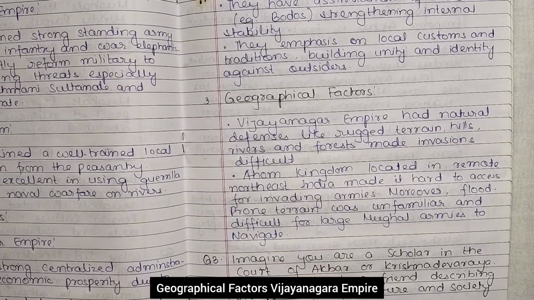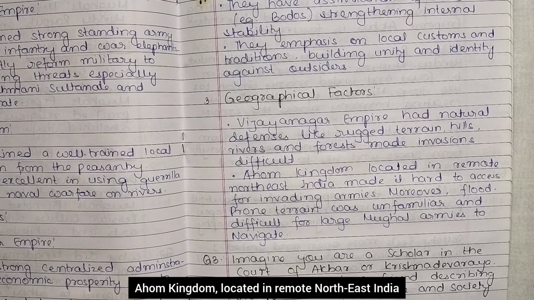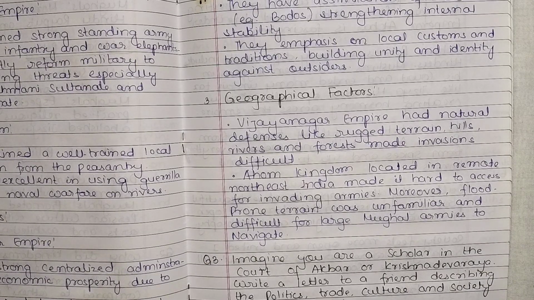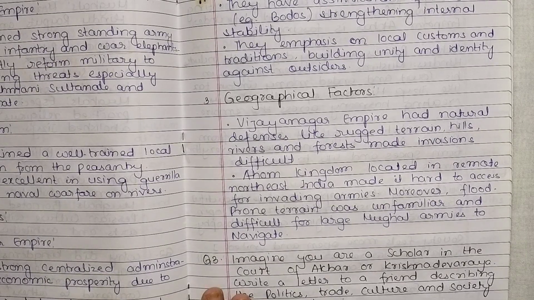Geographical factors. Vijayanagar Empire had natural defenses like rugged terrain, hills, rivers and forests that made invasion difficult. Ahom kingdom, located in remote northeast India, was hard to access for invading armies. Moreover, the flood-prone terrain was unfamiliar and difficult for large Mughal armies to navigate.